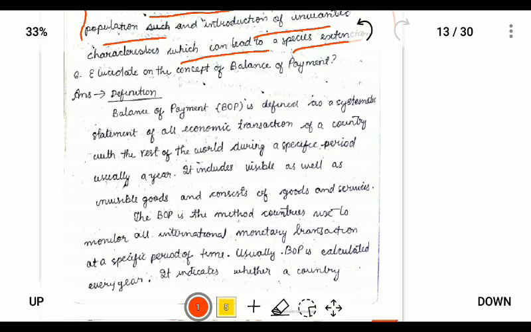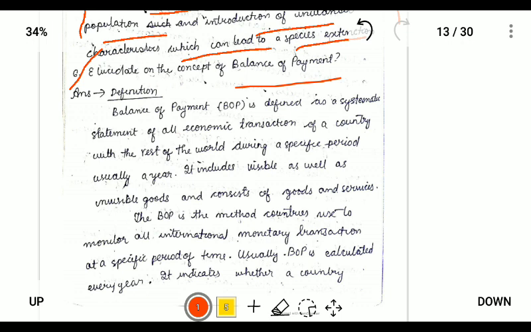So next is an economics question. What is balance of payment? Balance of payment, we can write it as a statement of all economic transactions with the rest of the world that includes goods as well as services.